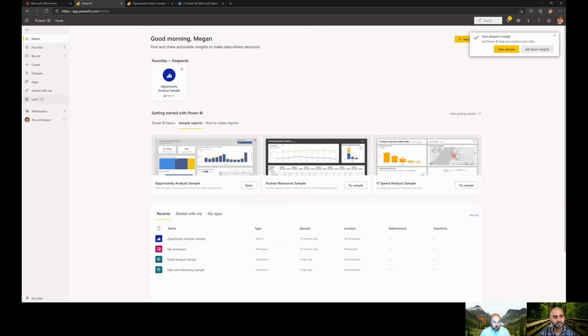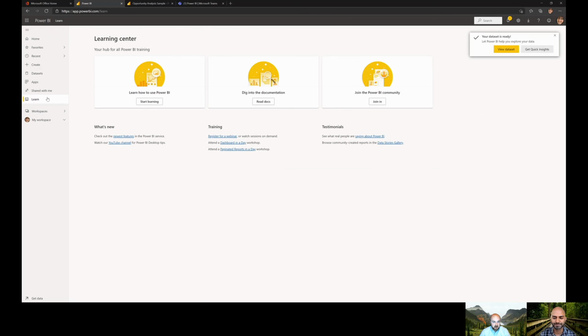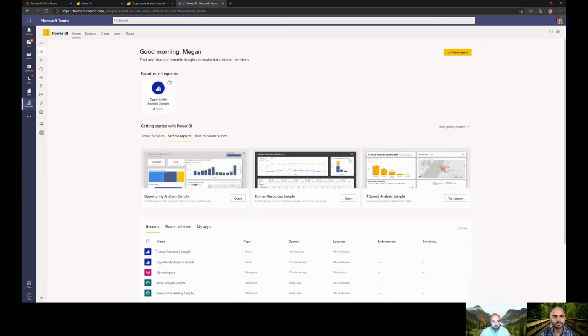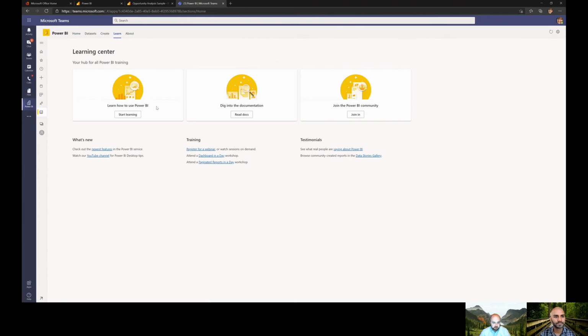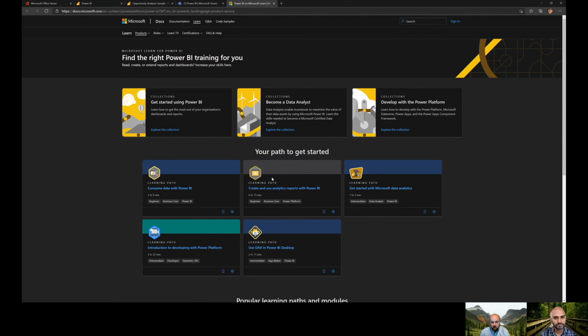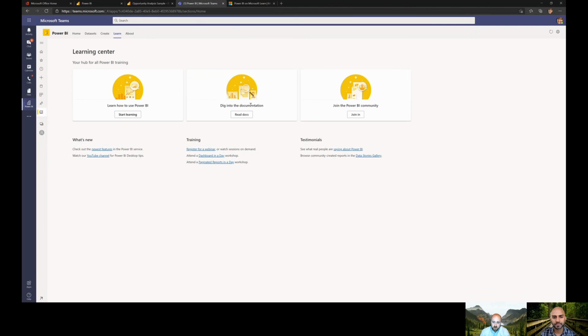So one place I would take you is the Learn section of Power BI. Again, you can access it here or through Teams under Learn at the very top. Okay. And when you get there, there's a bunch of information that is really relevant. So you can dig into courses. If I were to hit this Start Learning, it opens up a new tab. There's a bunch of different learning paths you can go and take. Some additional information. There's documentation. There's a community that you can join.